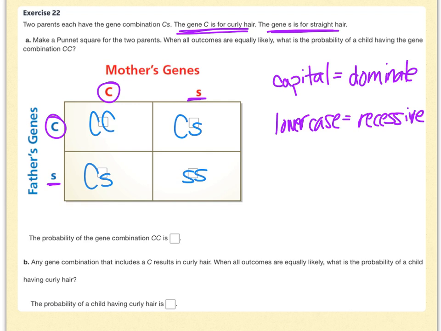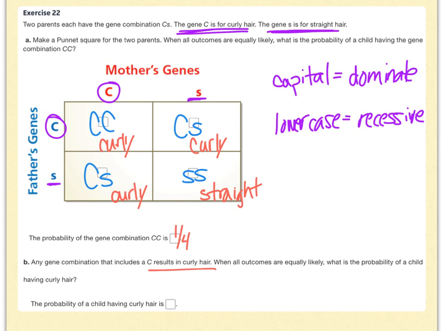So this baby is obviously going to have curly hair. This baby will have curly hair, but it'll look just like mom and dad. It'll be a carrier. And this baby will have straight hair because there isn't a curly gene to cover up the recessive gene. It says the probability of the gene combination capital C, capital C is 1 out of 4, so it has a probability of 1/4. And for part B, any gene combination that includes a C results in curly hair. That's because it's dominant. We just talked about that.